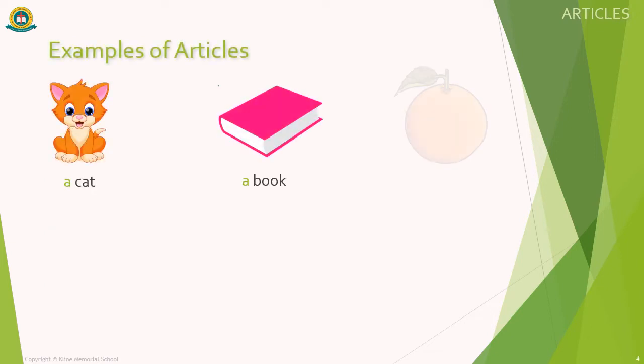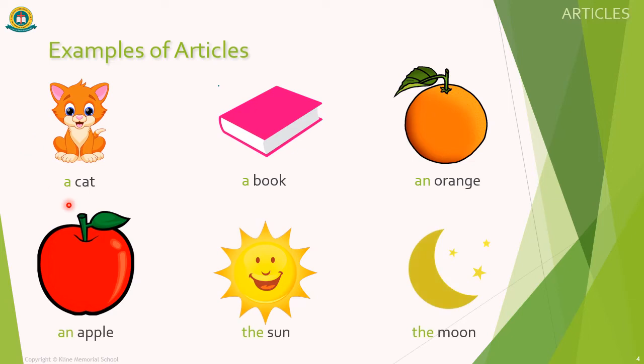Let us see some examples of articles. A cat, a book, an orange, an apple, the sun, the moon. Let us see why we are using articles a, an, and the here.